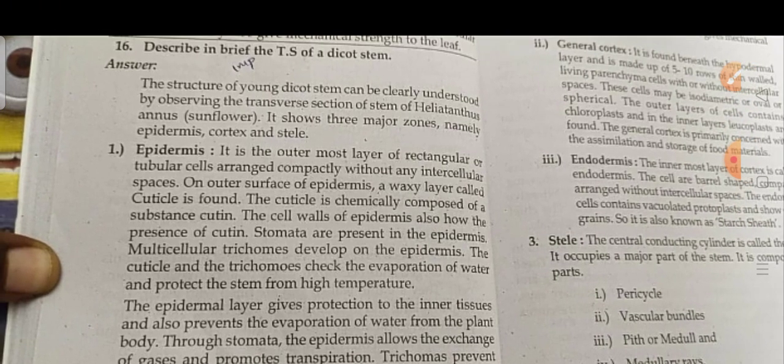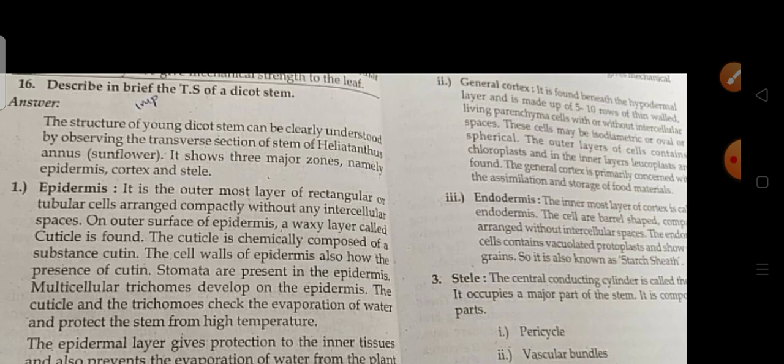Actually, epidermis is nothing but the outermost layer of rectangular tubular cells. On the outer surface, the epidermis has a waxy layer called the cuticle, which is composed of the substance cutin. The epidermis also has the presence of cutin. Next, the cortex will be there.